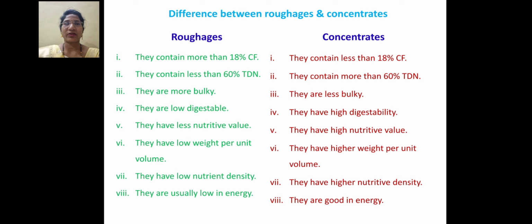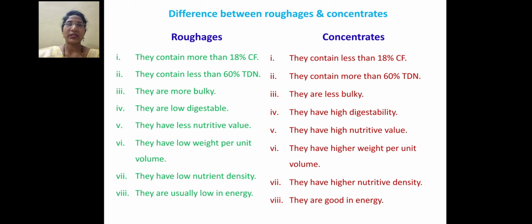Then again, the next question, which is most important on this topic, is the difference between concentrate and roughage. You should first remember the terminology, which is the most important part of that difference. In case of roughage, they contain more than 18% crude fiber. In case of a concentrate, it contains less than 18% crude fiber. Then next, they contain less than 60% TDN in case of a roughage, and in case of a concentrate, it contains more than 60% TDN.